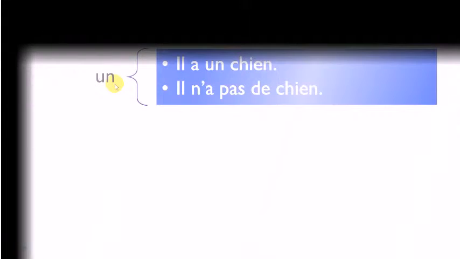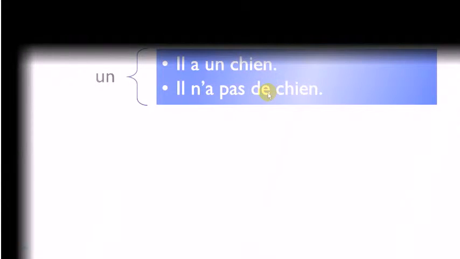Okay, so let's see the example for the article indéfini at the masculine form, like un, for instance. And then let's see how it goes. Il a un chien. Okay, un chien, a dog. And here we've got the verb avoir. Okay, il a un chien. So a dog. Okay, so keep in mind that if you want to transform this sentence at the negative form, then il n'a pas de chien. So you can see that un here will become de here.